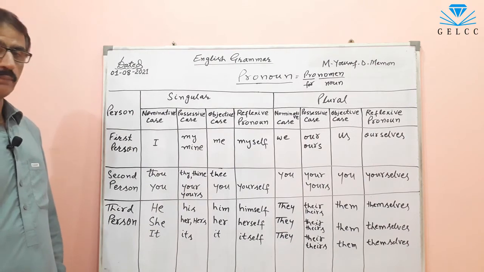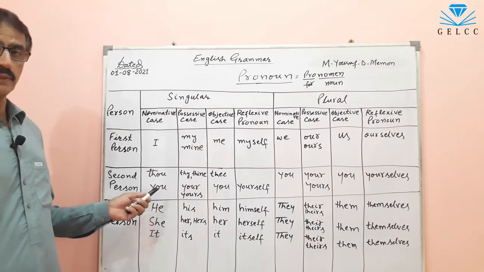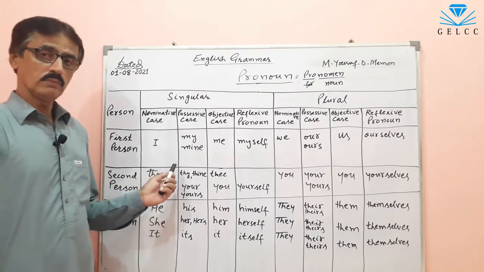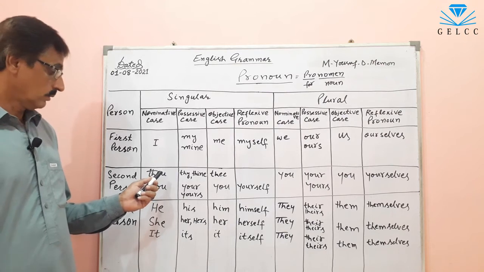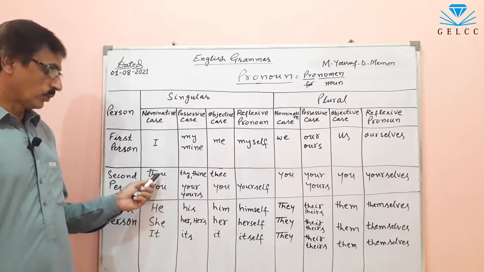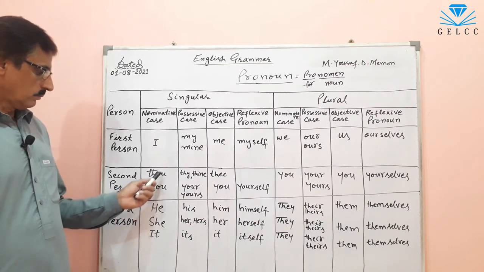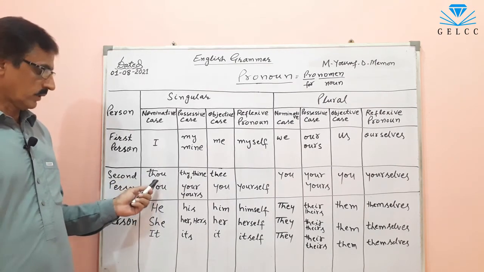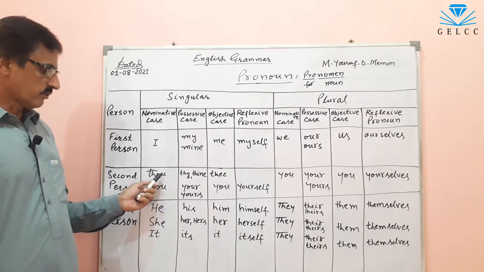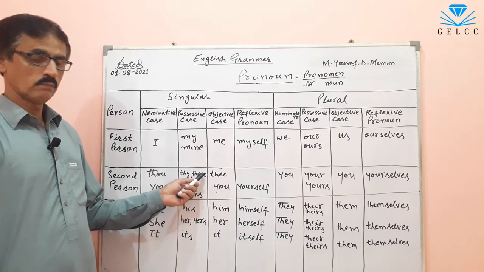I and we. And now second person, you. You is a second person. Thou is also a pronoun. It is Old English. So thou is also subject. Both thou and you are in nominative case. The possessive of thou is thy or thine.